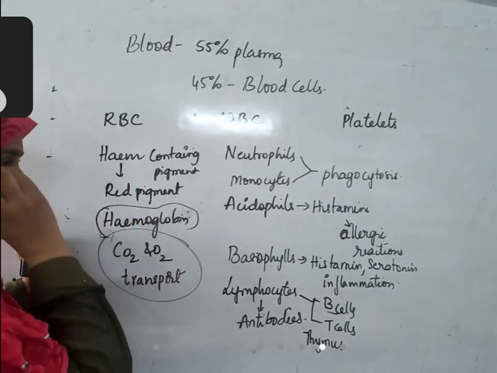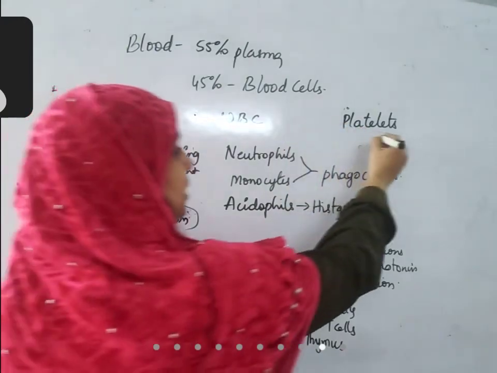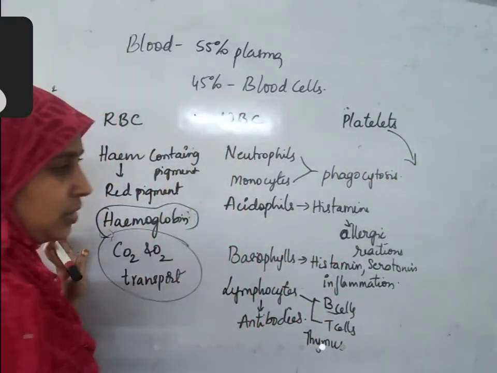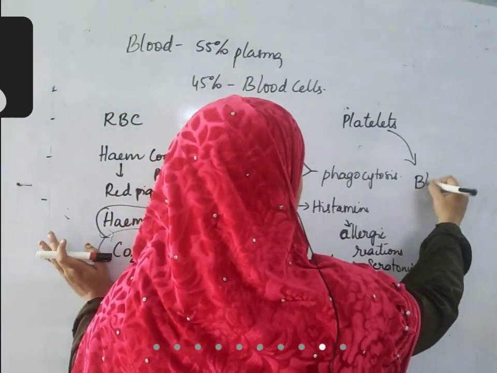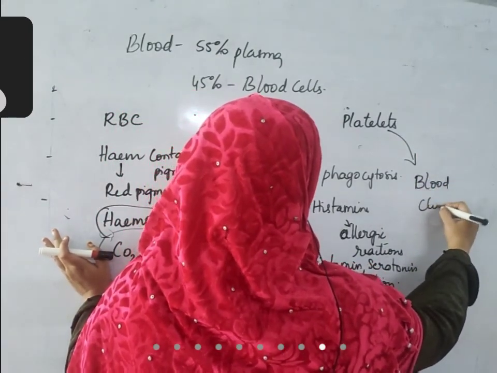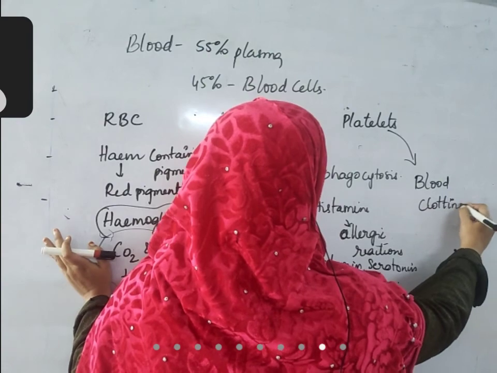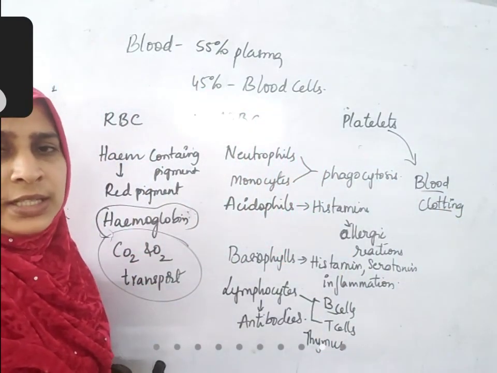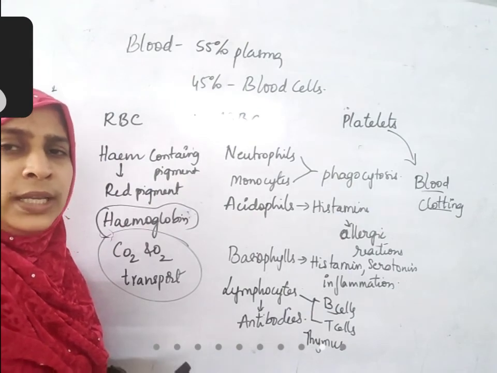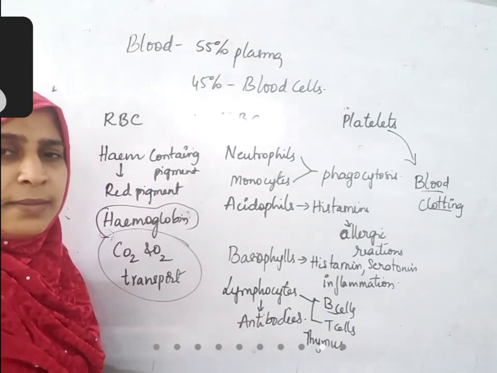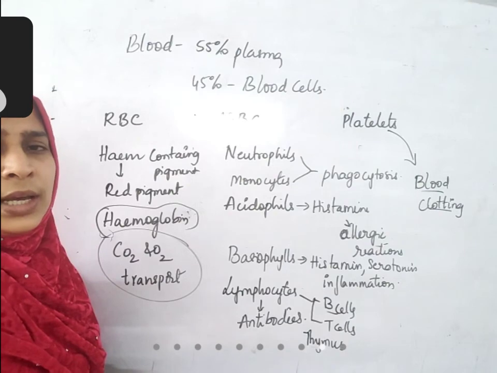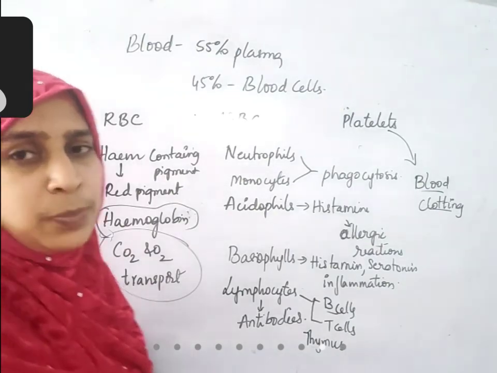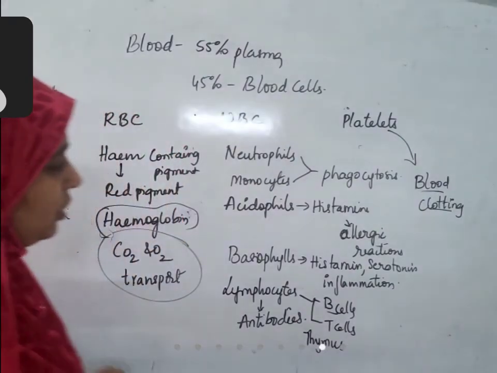Okay? Right? What is the function of platelets? Platelets produce many factors which are important for blood clotting. Blood clotting is because of several things that are secreted by platelets. It has a very important role in blood clotting. If platelets are less in number, it leads to delayed blood clotting or no blood clotting. That is very problematic.